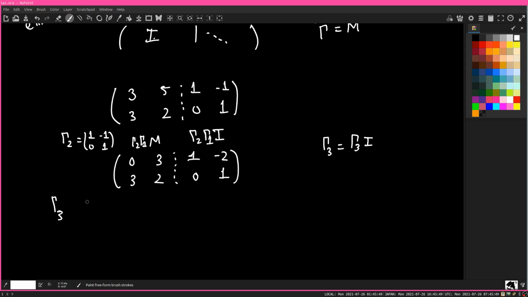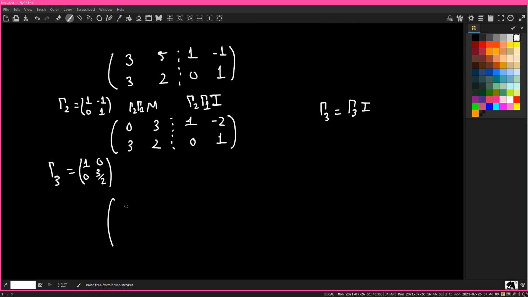So gamma 3, well, this is going to be 1, 0, 0, 3 over 2, because we just imagined what gamma 3 would do to the identity matrix. And then you get 0, 3, 9 halves, right? Yeah. And then 3. And actually I'm going to make this minus 3 over 2, and then I have to add instead of subtract. Okay, minus 3, 1, minus 2, 0.